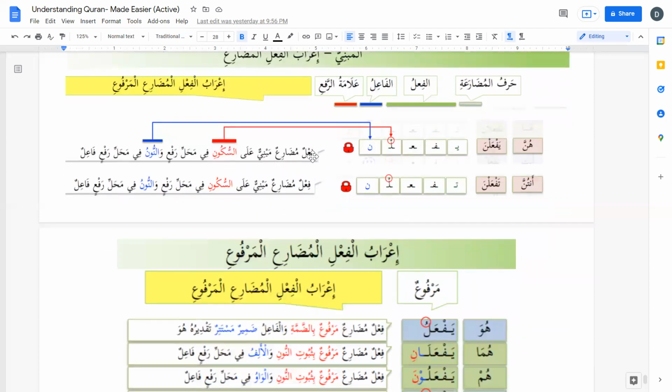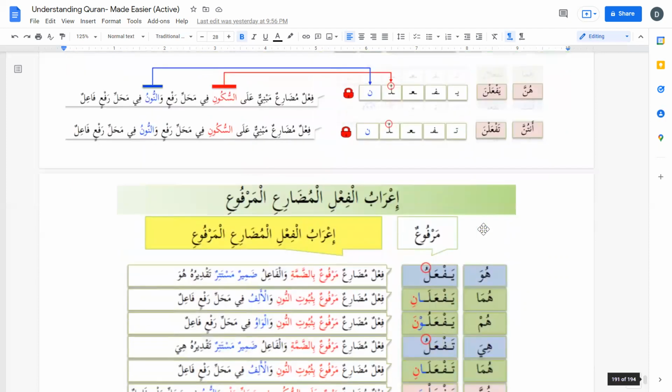So we are going to say fi'lun mudari'un mabniyyun 'ala sukun fi mahalli raf'in if it's in regular form. If in the sentence it is used as a regular form, because it's going to look the same. Yaf'alna, taf'alna, it's going to look the same whether it's a rafa, nasb or jazm. Marfu, mansub or majzum form.